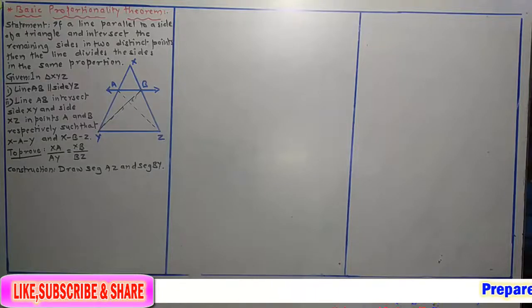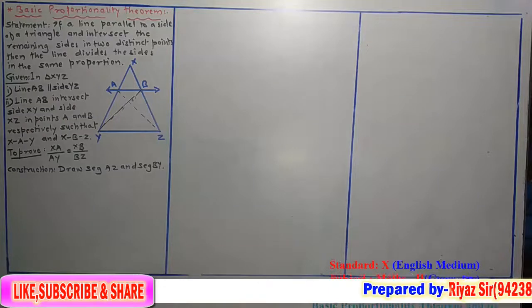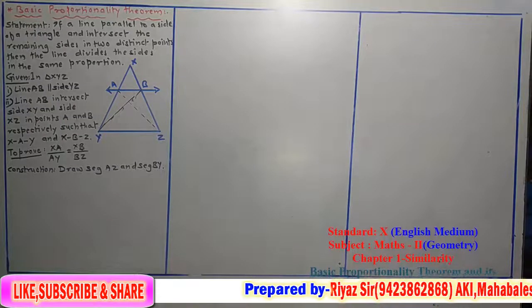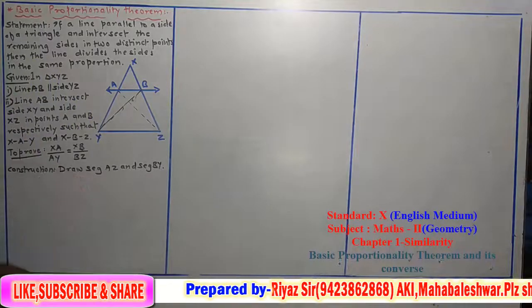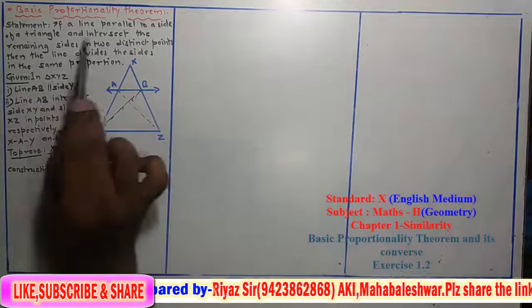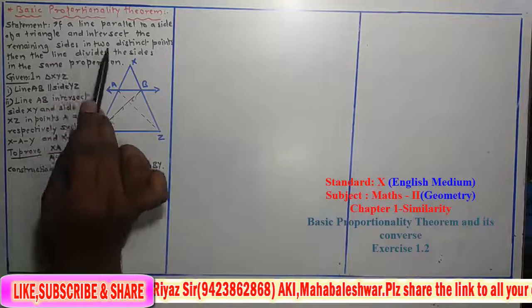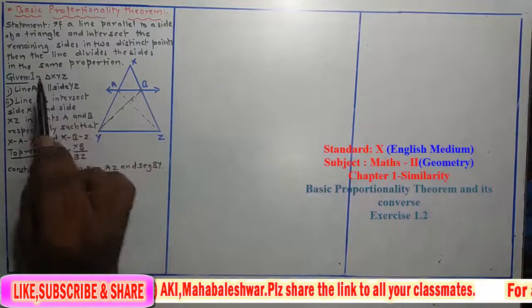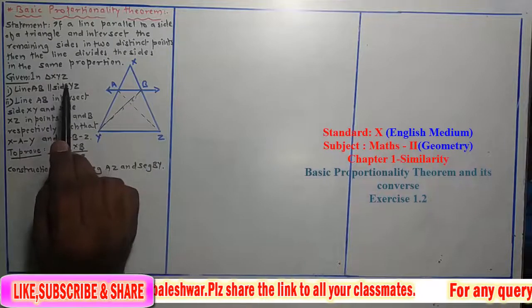Hello students, in today's video we'll see one important theorem from the first lesson, similarity: the basic proportionality theorem. The statement of this theorem is: if a line is parallel to a side of a triangle and intersects the remaining sides in two distinct points, then the line divides the sides in the same proportion.